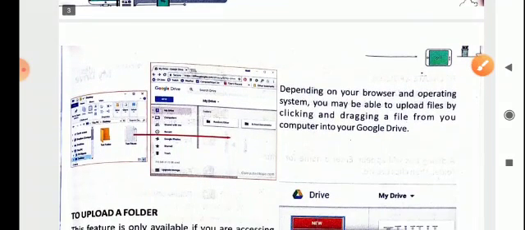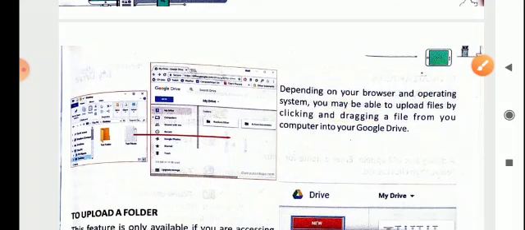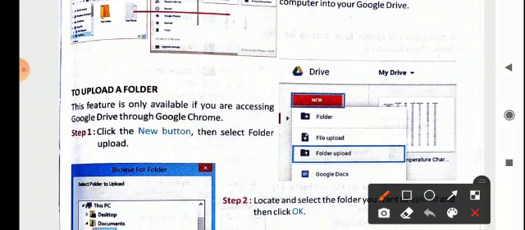Then, depending on your browser and operating system, you may be able to upload files by clicking and dragging a file from your computer into your Google Drive. Now, to upload a folder, this feature is only available if you are accessing Google Drive through Google Chrome. It will not be allowed in any other browser.